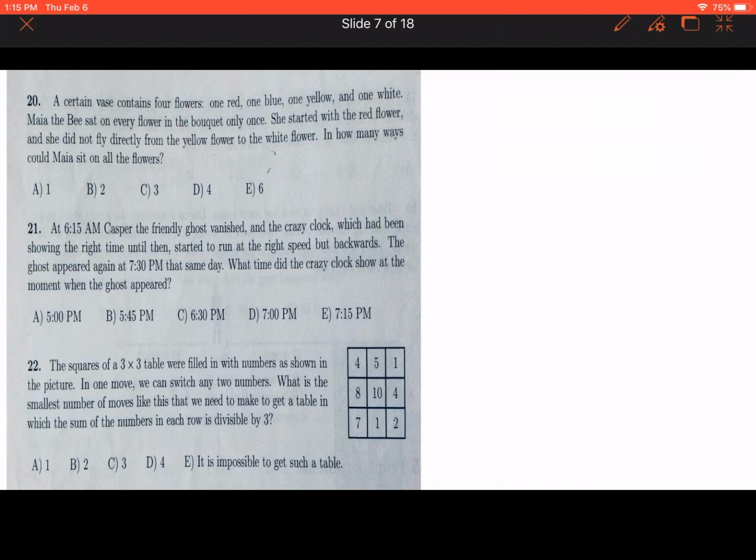Let's move on to the 21st question. At 6:15 a.m. Casper the friendly ghost vanished, and the crazy clock, which had been showing the right time until then, started to run at the right speed but backwards. The ghost appeared again at 7:30 p.m. that same day. What time did the crazy clock show at the moment when the ghost appeared?